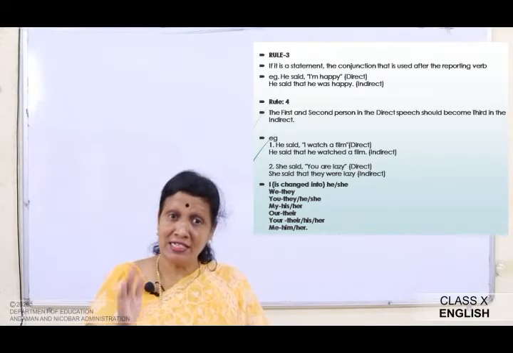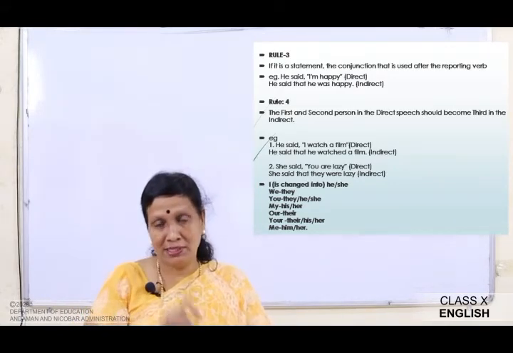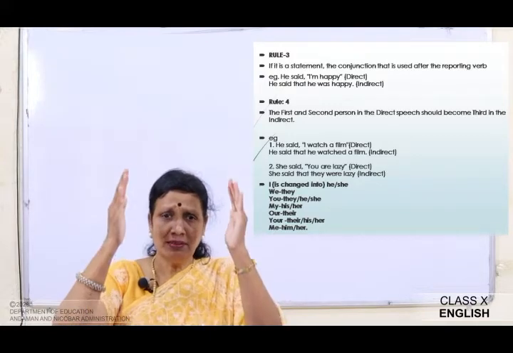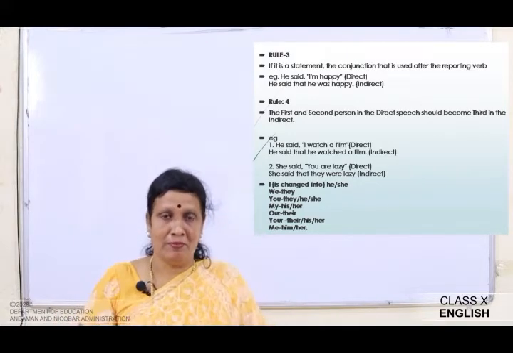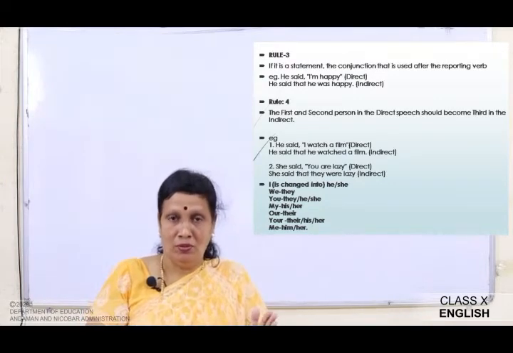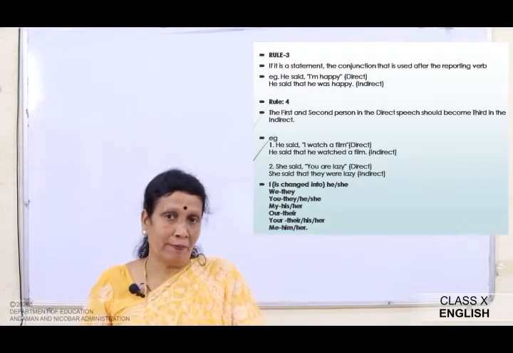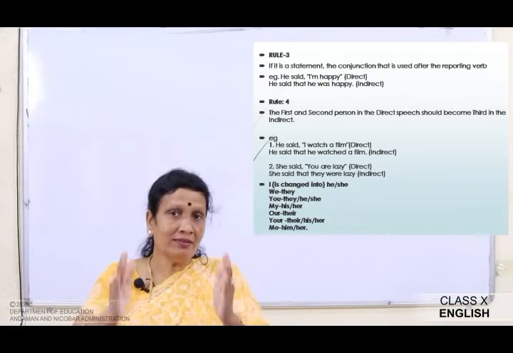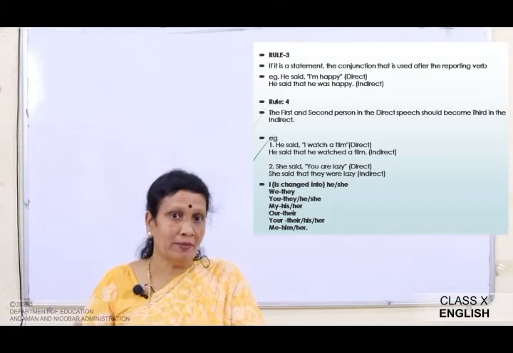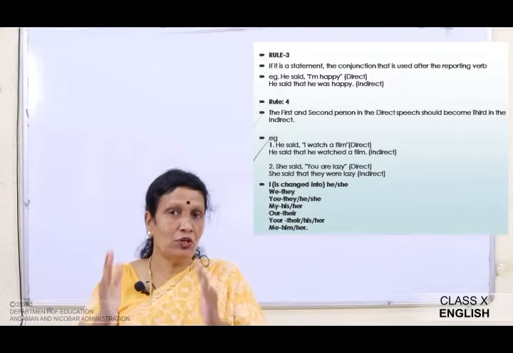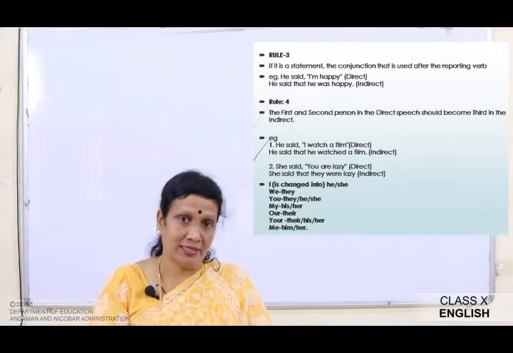He said that he was happy. We use the conjunction that because it is a statement. I am happy. I am tired. I will help you. I will go to school today. So when there is a statement, okay, then we use the conjunction that.